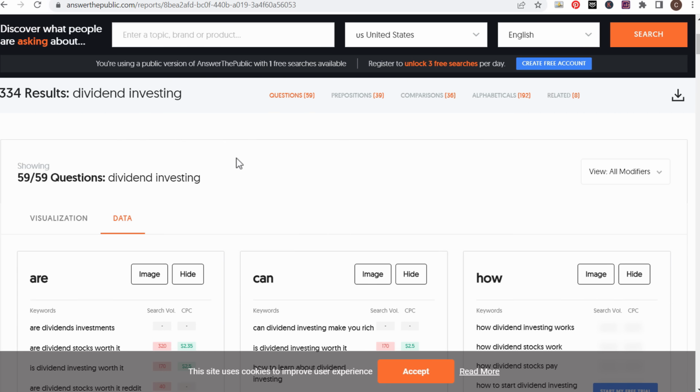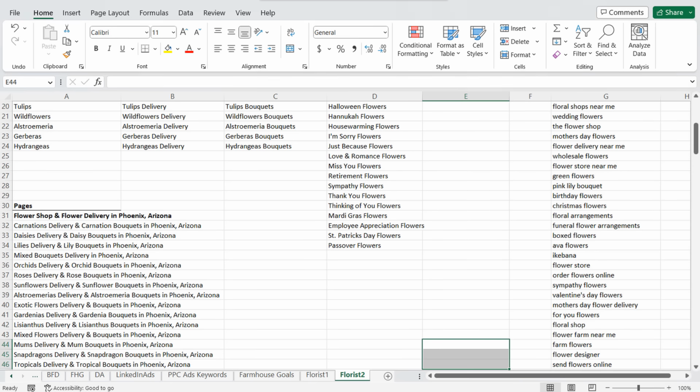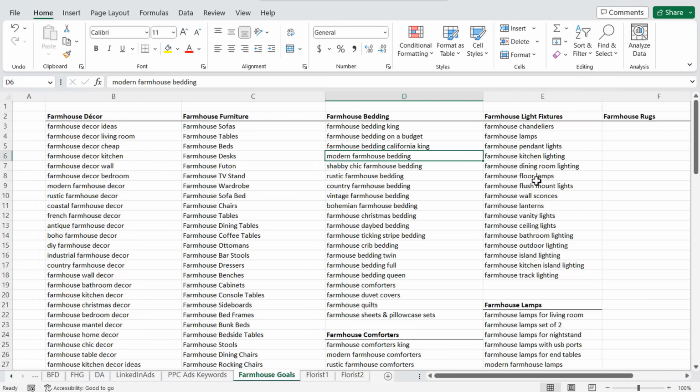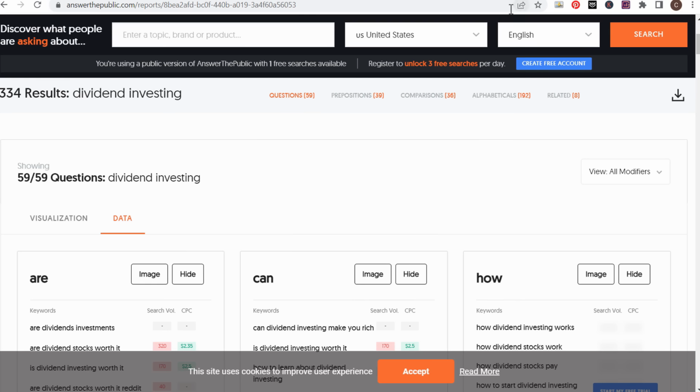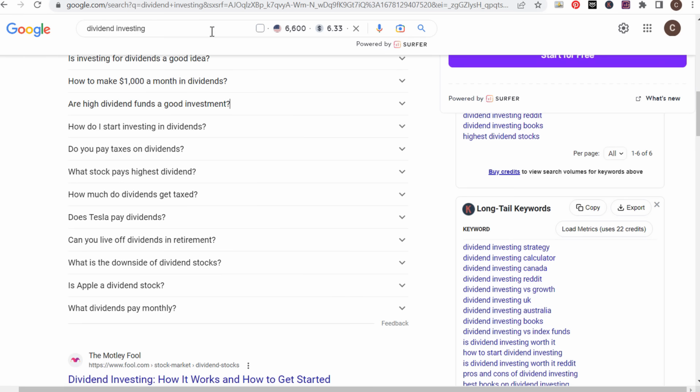So again, what you're trying to do is come up with a list of keywords, and this is basically what I do for Surfside PPC, for Farmhouse Goals. Come up with a list of keywords and say, okay, I need to create a page on my website where I have farmhouse wall sconces for sale. And then what I also need to do is I need to go to Google, and I can just use this long tail keyword tool here from Keywords Everywhere, and let's just search.